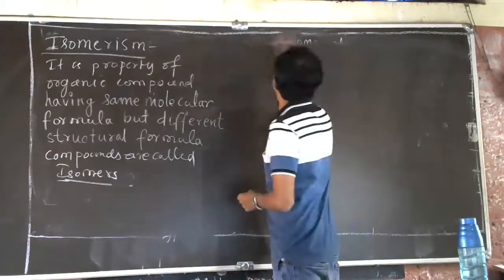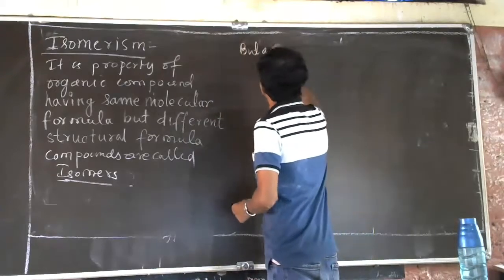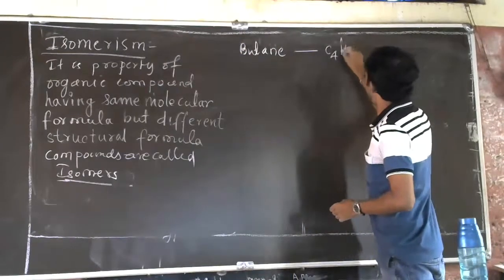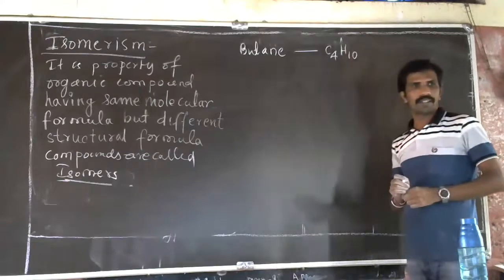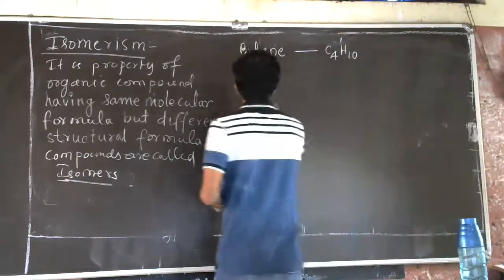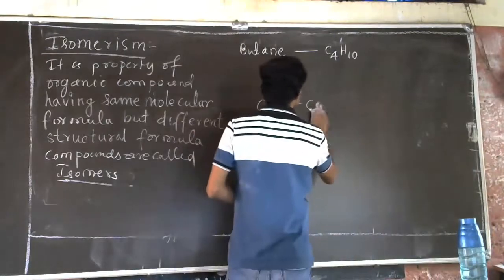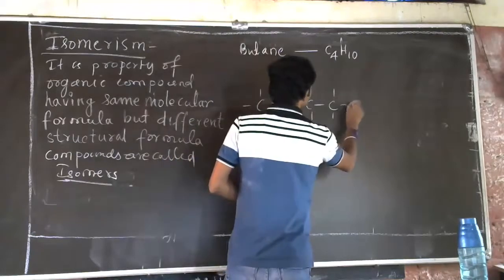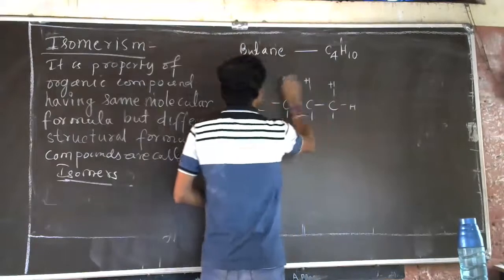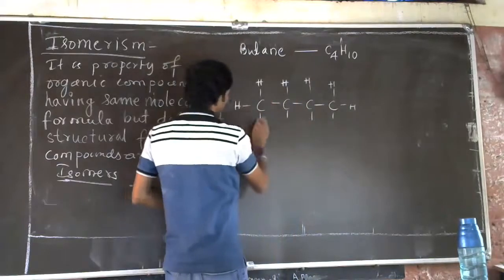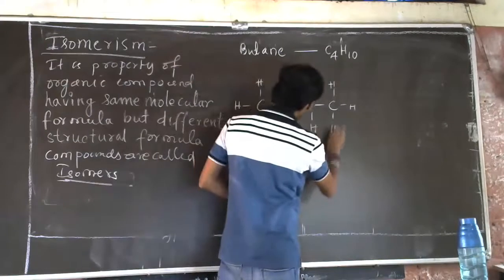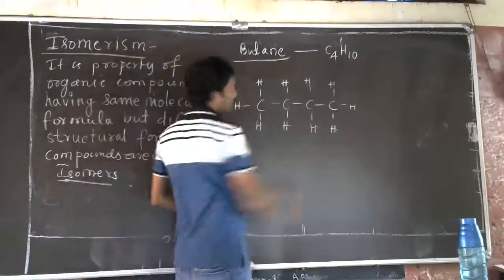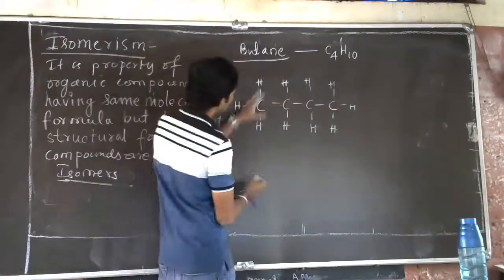Like take butane. The molecular formula is C4H10. And the structure is like this. We represent the 4 carbon atoms and we represent the hydrogens like this. So normal butane is like this. This butane shows isomerism. This is called butane.